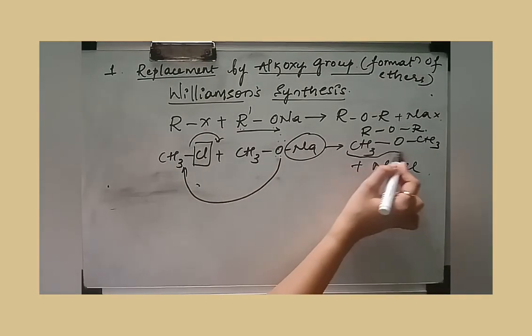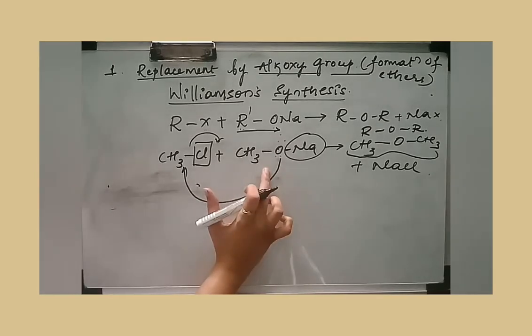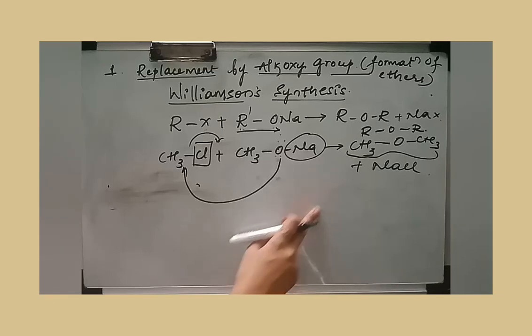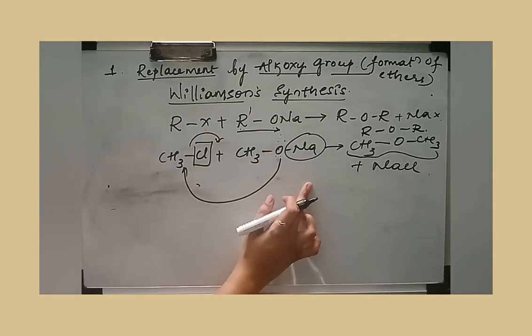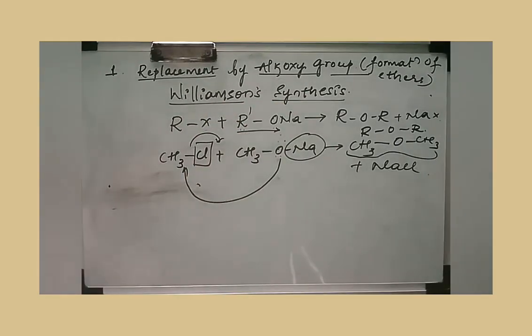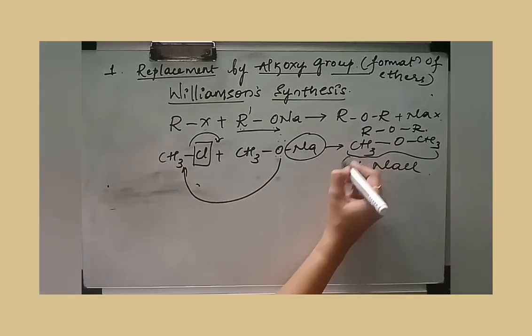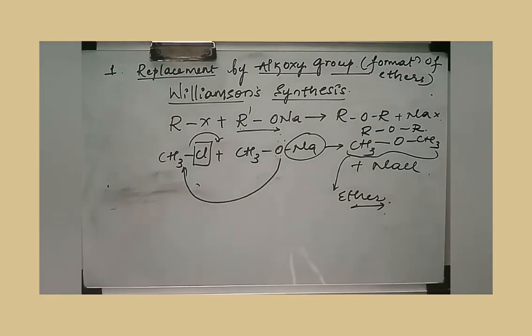So whenever alkyl halides react with alkoxy groups, you are going to get ethers as the product. This preparation is covered in the next chapter. This reaction was given by the scientist Williamson, so it is also called Williamson's ether synthesis. The product you get here is an ether.